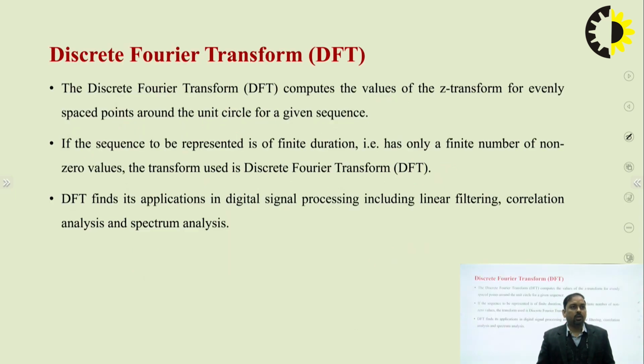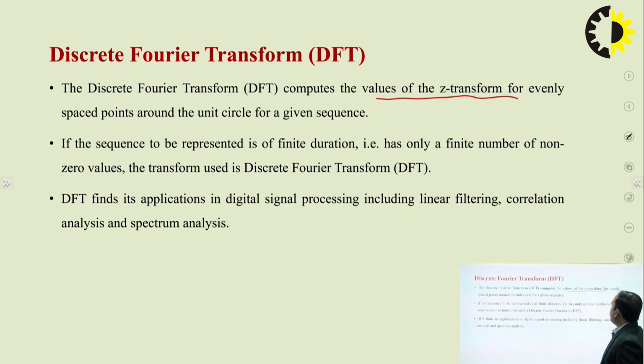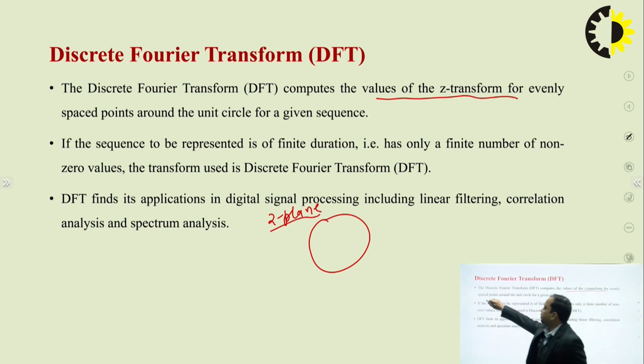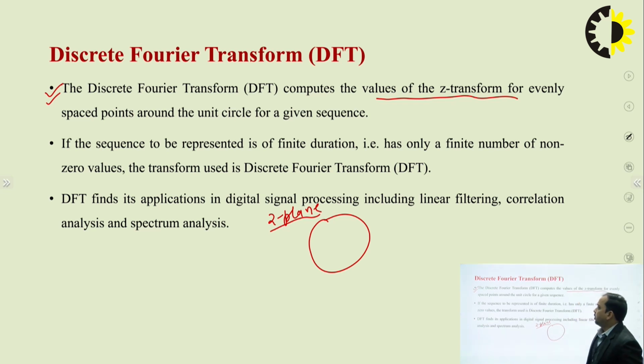Next, the discrete Fourier transform computes the value of the Z transform. Later on we'll see the relationship between the discrete Fourier transform and the Z transform. So DFT computes the value of the Z transform for evenly spaced points around the unit circle. We are already aware that in the Z domain we have a complex Z plane. This point will be explained later on with the help of some mathematical derivation. So the Z transform is evaluated at evenly spaced points around the unit circle for a given sequence.